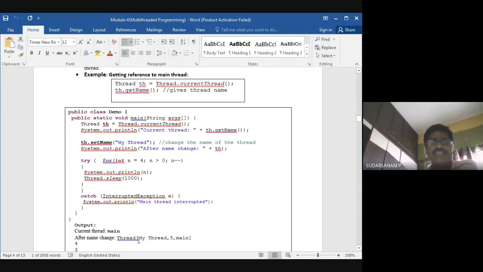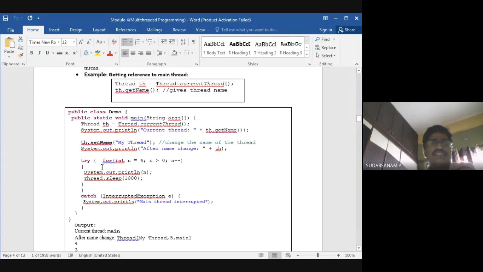So you see here, the thread is my thread, and the fifth line will be executed. Here you can find out the name also. You can set the particular name, to show which thread is executing, which function is executing. If I want to find out, I can display the name also. So setName, and another one is called getName.